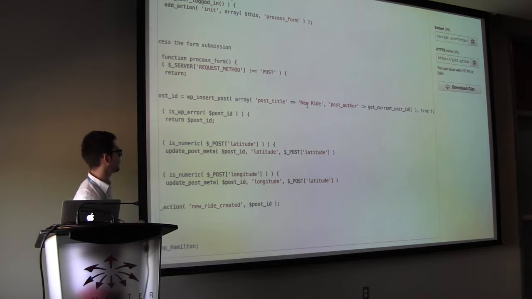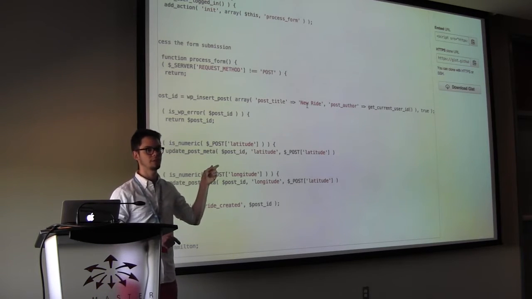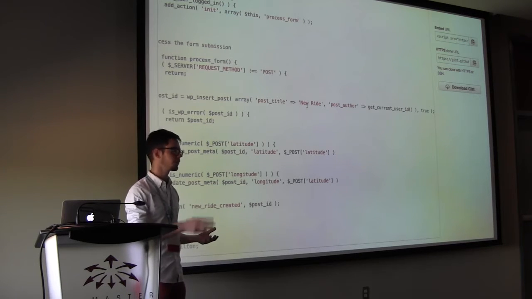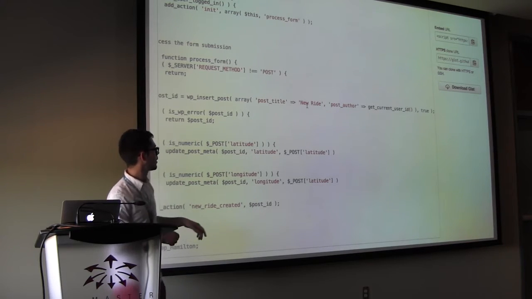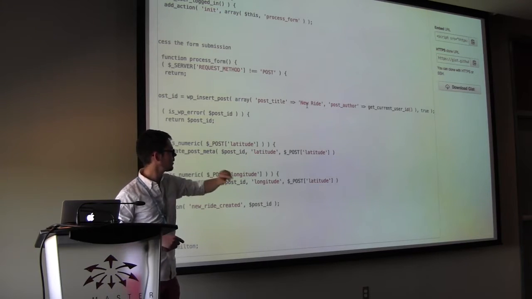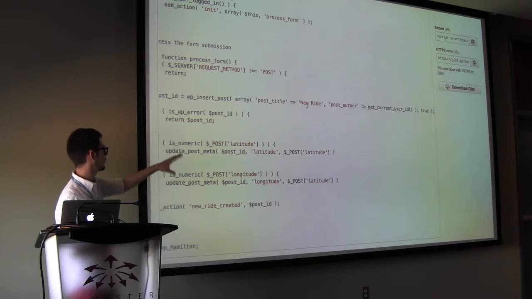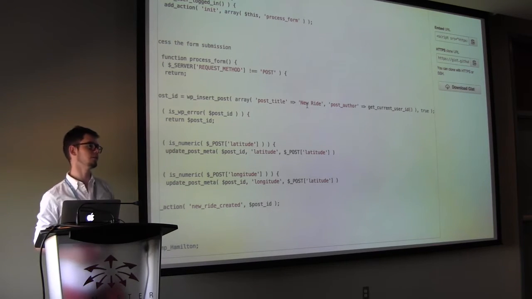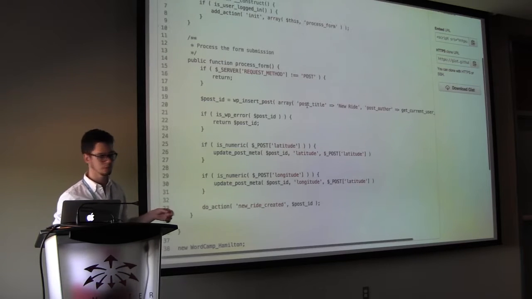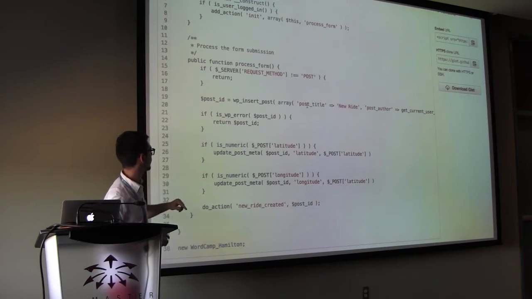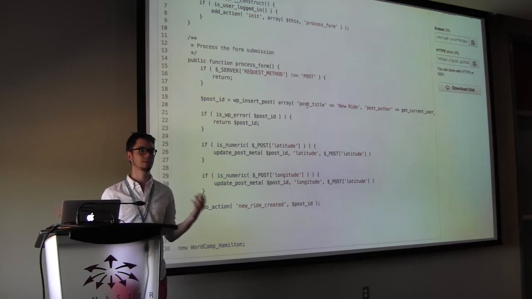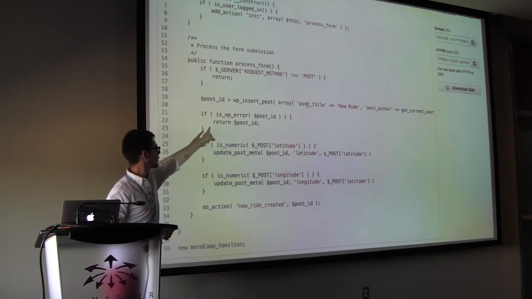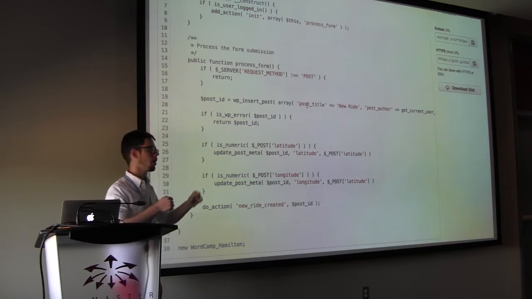If I had taken more time and thought this through a little more, I would have also added a post type like car ride or something like that, rather than polluting the normal post table or the normal post type. Little inside baseball at the end there: that true just means that if our insert post fails, we're going to get a WP error instead of false. So if this is a WP error, just return that and let something else figure it out. But if that does not return, we assume, great, we have a new post, awesome.